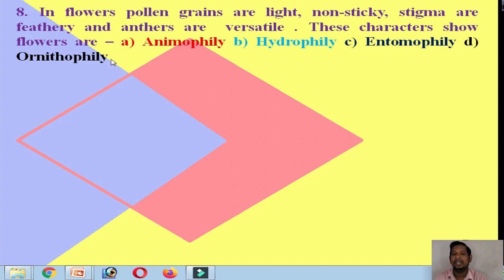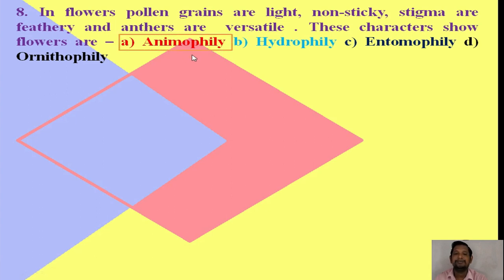Okay. So what is the right option? Guys, what is the right option? The right option is anemophily. Because in anemophily, the flowers are very small and their pollen grains are light, non-sticky, the stigma are feathery, and anthers are versatile. These characters match with anemophily. Okay, this is the right option.